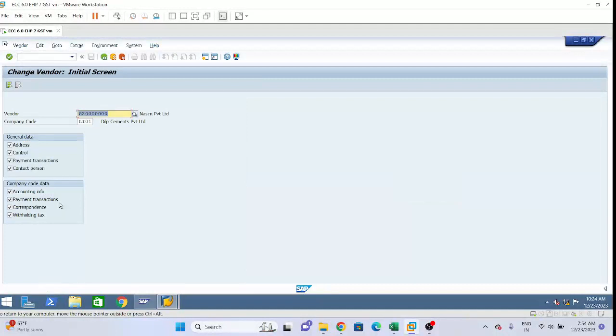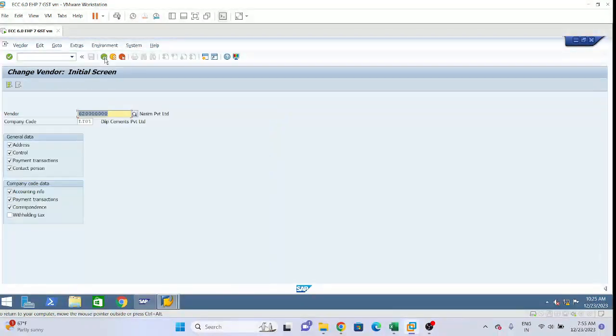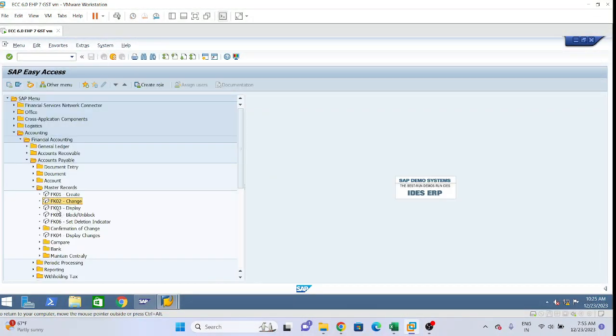FK02 is change. Click on enter. See, you can edit, it is already created. FK03 is display. I'm not explaining that, guys. Now let me proceed. Similarly, it is like GL account, GL master data.